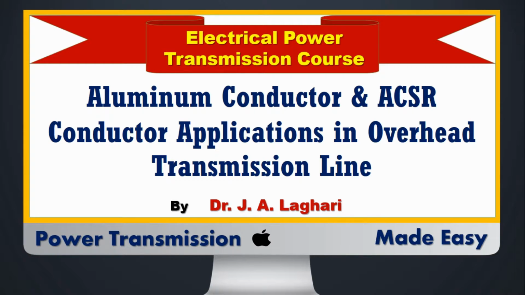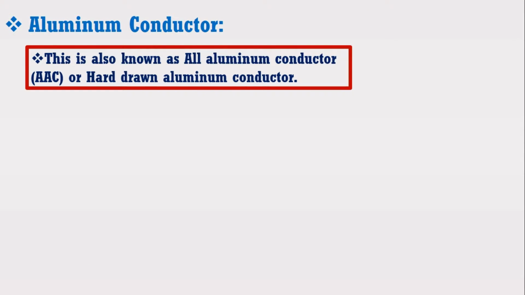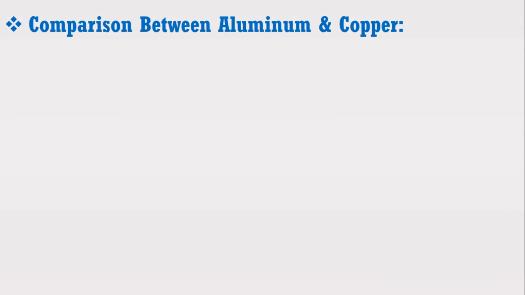It may be noted that aluminium conductor is also known as AAC, abbreviated as all aluminium conductor, or hard drawn aluminium conductor. Just look at the figure which shows that aluminium conductor has total 13 electrons. Among them it has 3 electrons in its outer shell. It means that aluminium conductor has smaller conductivity compared to copper conductor.